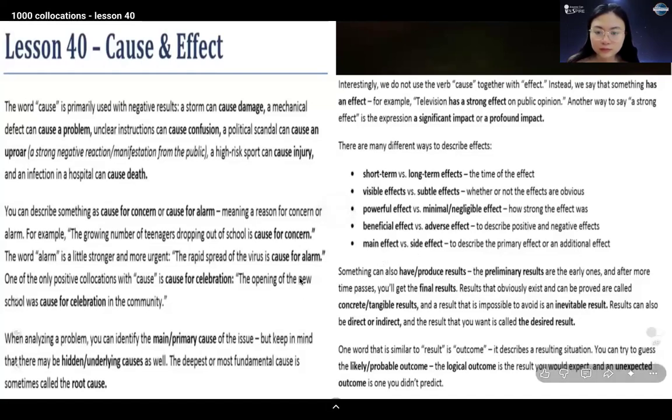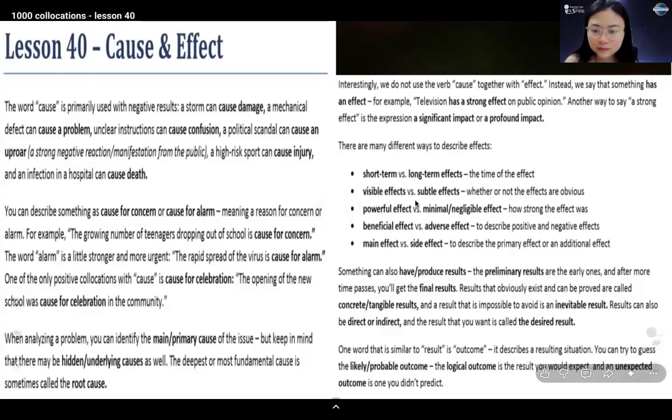One word that is similar to result is outcome. It describes a resulting situation. You can try to guess the likely or probable outcome.